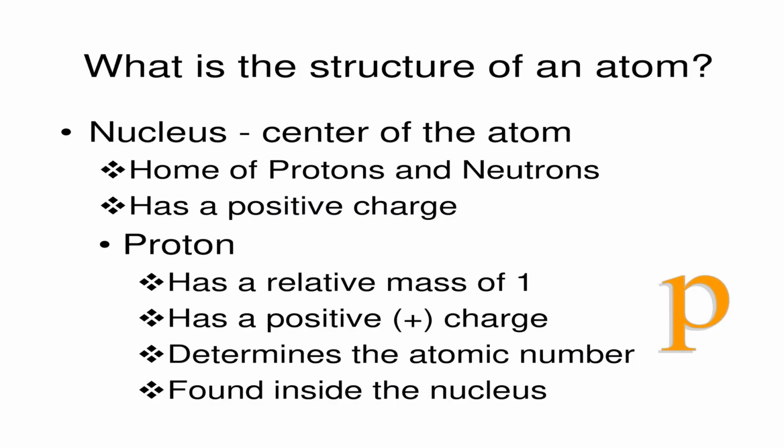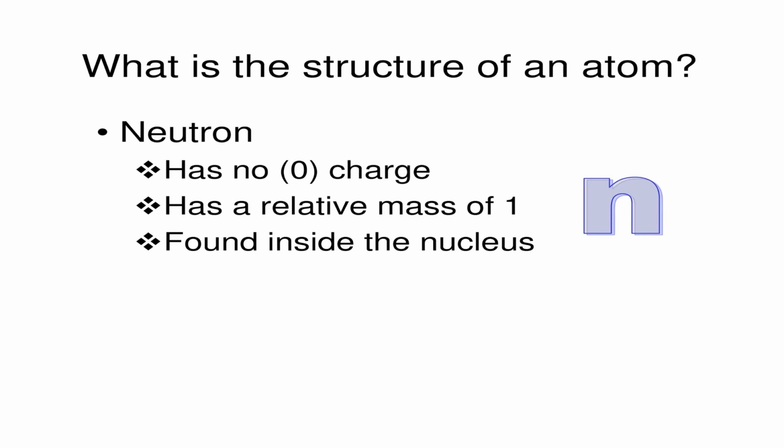Now, summing up, what is the structure of an atom? The atom is the smallest particle which contains a nucleus at its center, and it is the home of protons and neutrons. The nucleus is the center of the atom, it is the home of protons and neutrons, and the nucleus is positive in charge. Then next is the proton. The proton has a relative mass of 1 unit, is positively charged, determines the atomic number, and is found inside the nucleus.